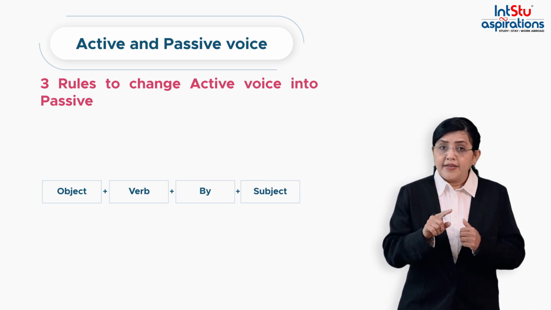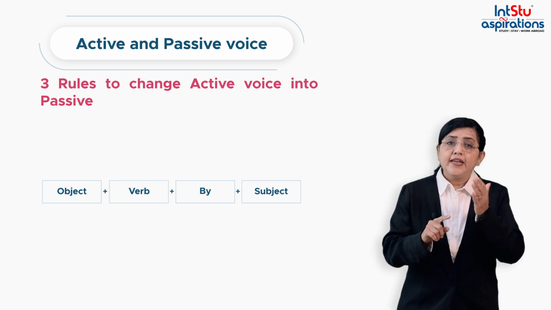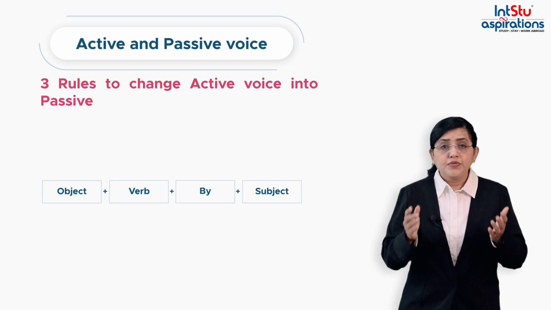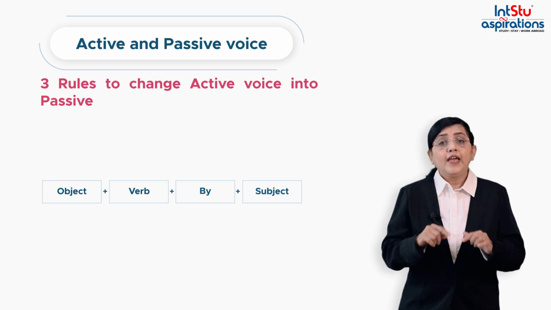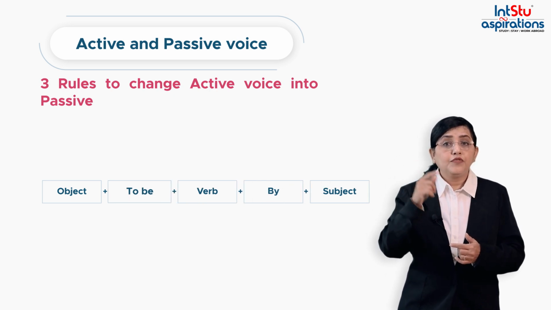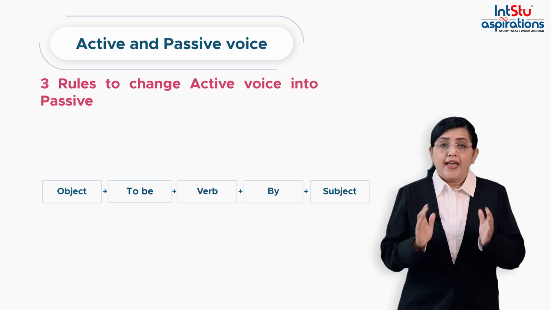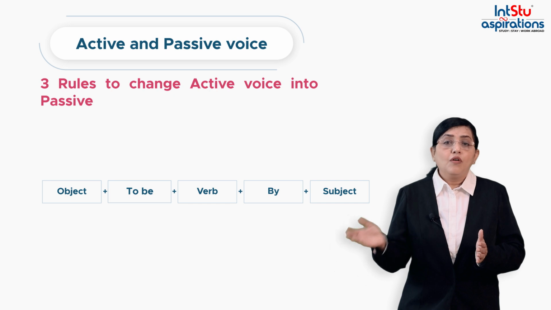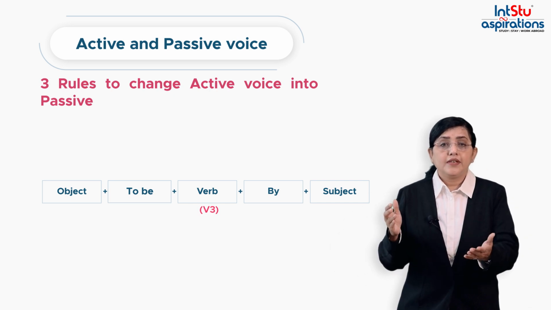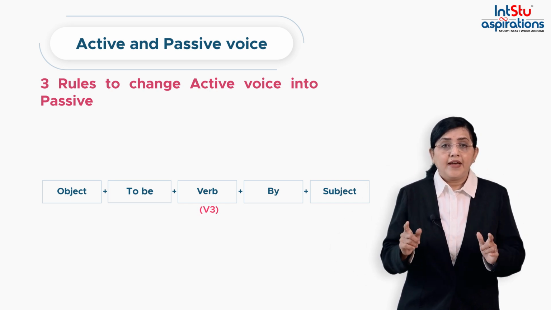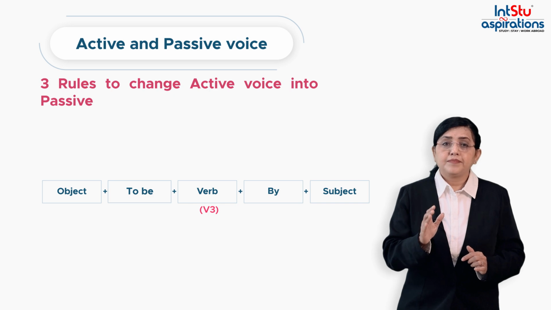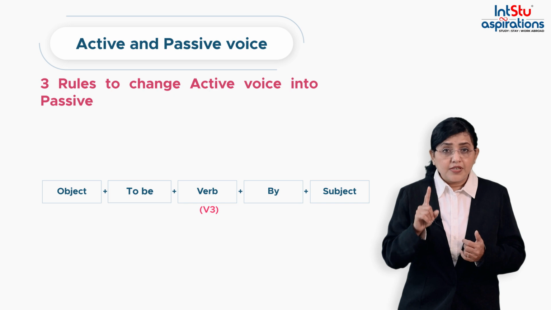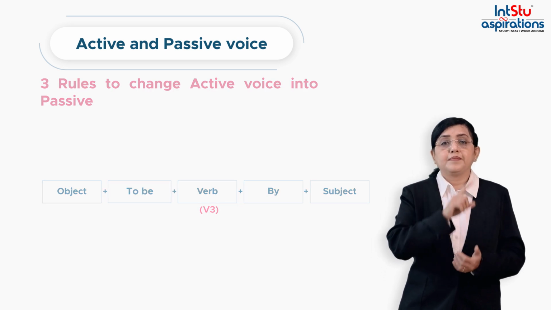We add by before the newly exchanged object if you are including it in the new sentence. We add the verb to be in front of the action verb and change the action verb to the past participle, what we call verb 3. You then have a passive voice verb. Remember, it is very important that the tense of the sentence remains the same.